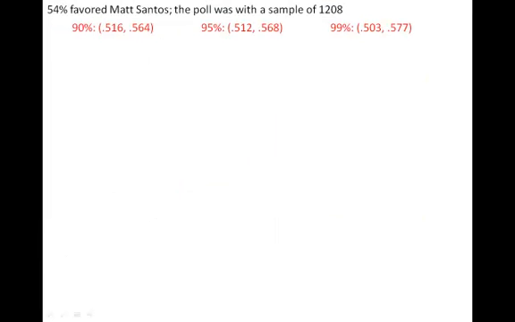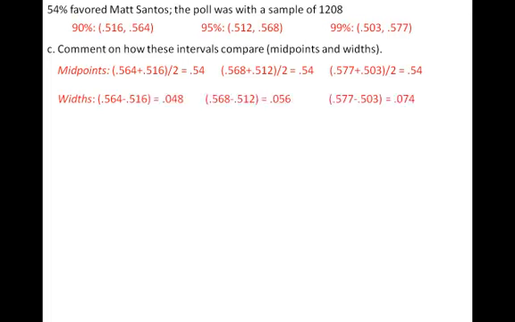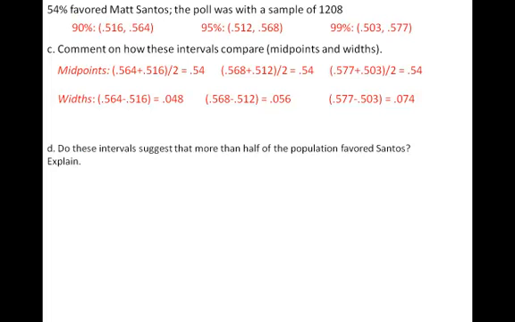So here are our three confidence intervals, and question C asks you to comment on how these intervals compare. To find the midpoints, we just take the average of the two endpoints. We see that we get 0.54, the sample proportion, every time. To find the widths, we just take the difference between the endpoints, and we can see, as expected, the width gets bigger as you increase the confidence level.